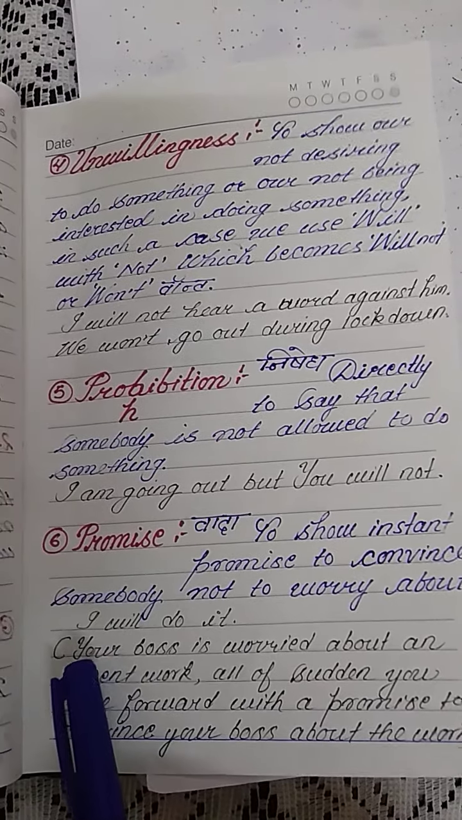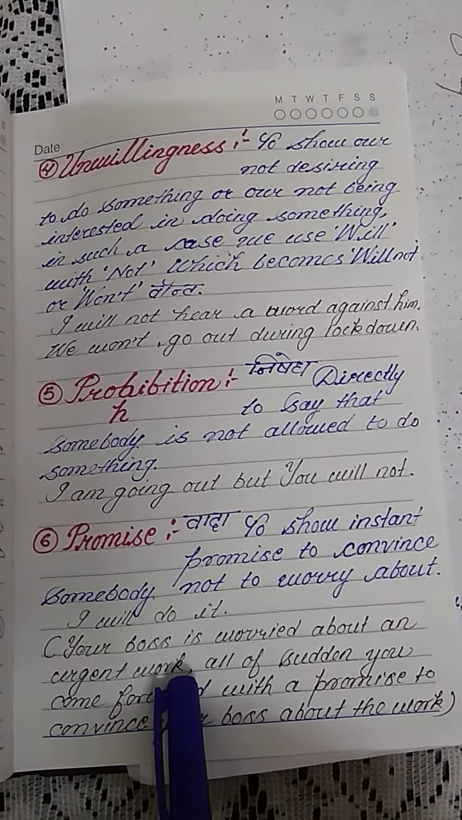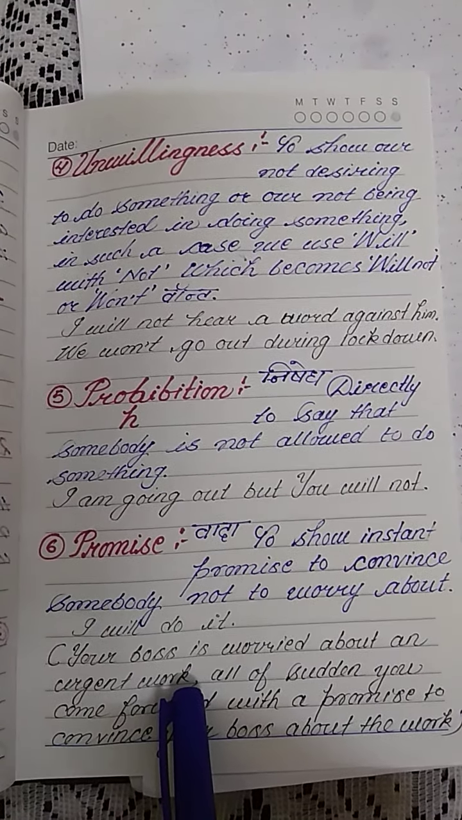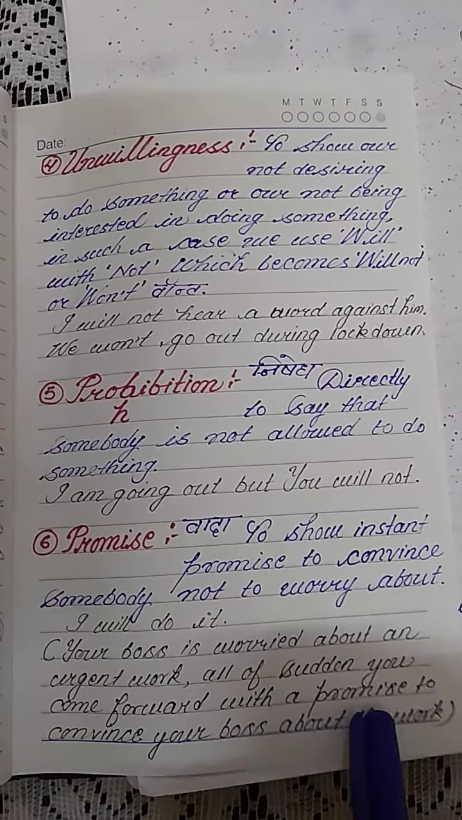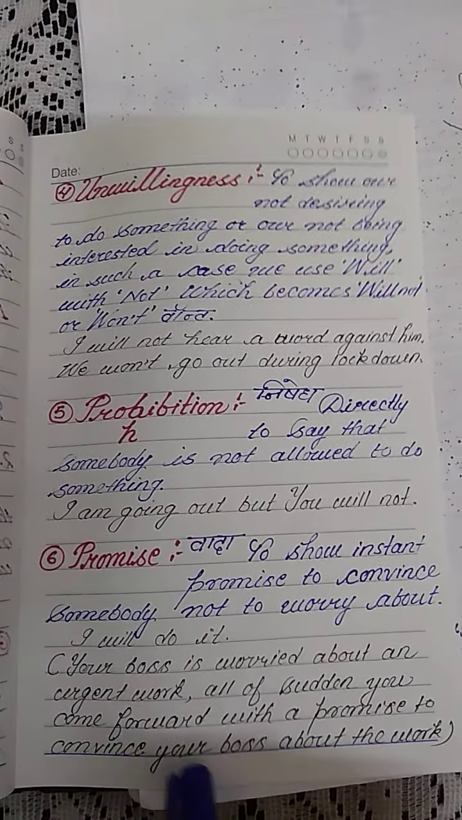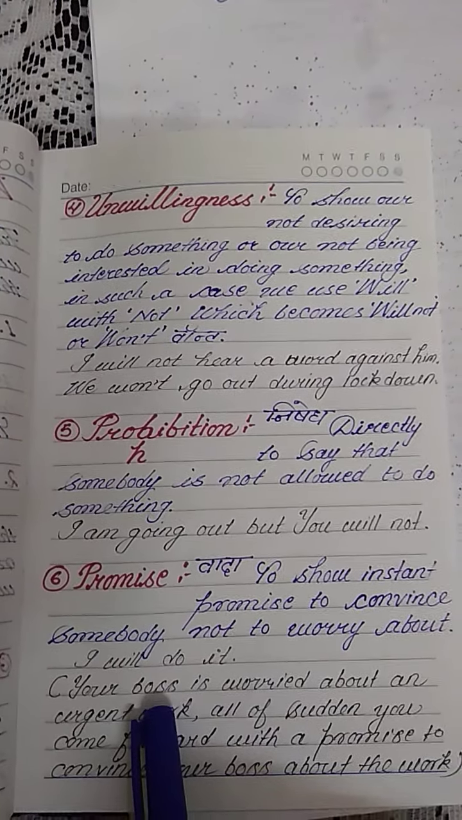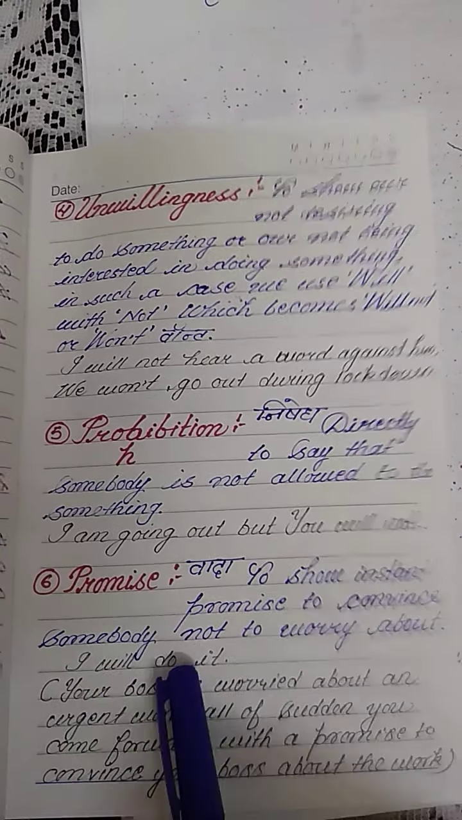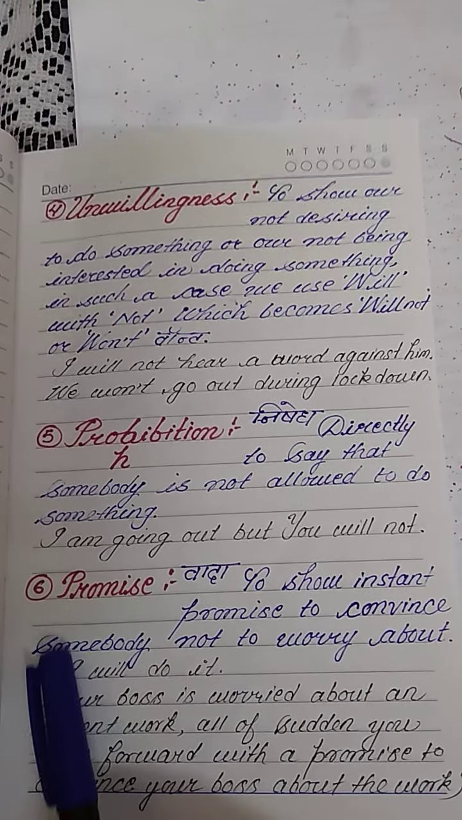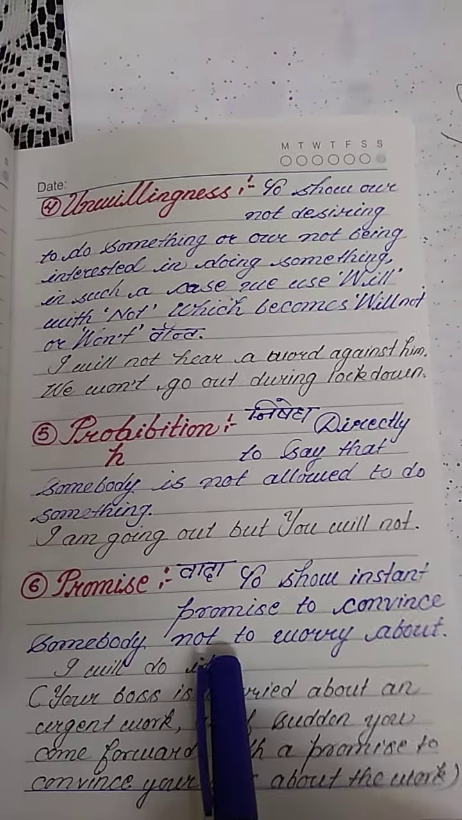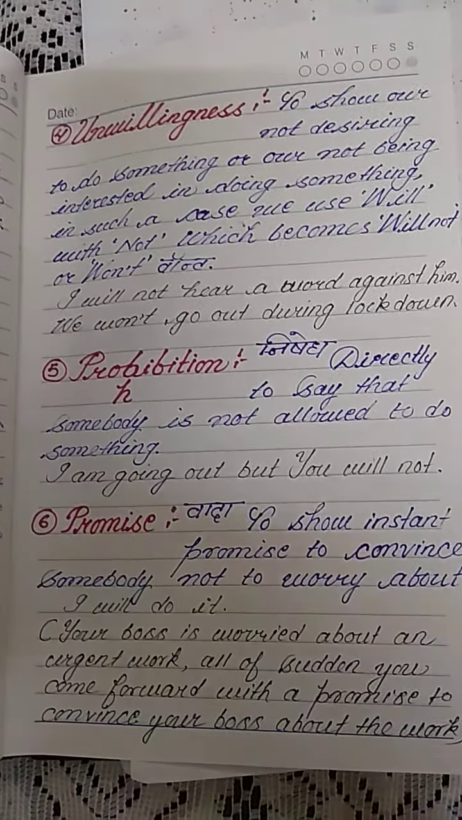For example, your boss is worried about an urgent work. He is unable to know who should be assigned that particular work. All of a sudden, you come forward with a promise to convince your boss: do not worry, boss, I will do that work. It means a kind of promise you are making. You are going to convince the boss by saying so, that do not worry, it's me to do the work, and he should not feel any kind of tension regarding the work and its completion at all.